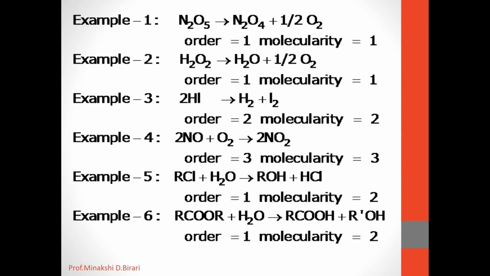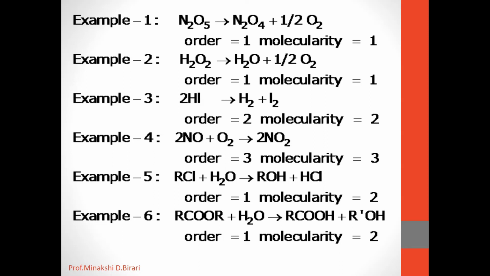So we have studied what order of reaction and molecularity of reaction are. A reaction with zero molecularity is not possible, since at least one reactant must be involved in an elementary reaction. The term molecularity is used to describe only elementary reactions, and it should not be used to describe overall reactions that consist of more than one elementary step.